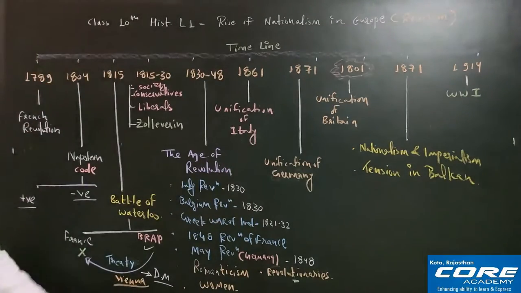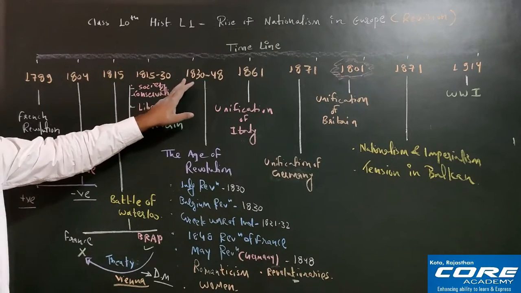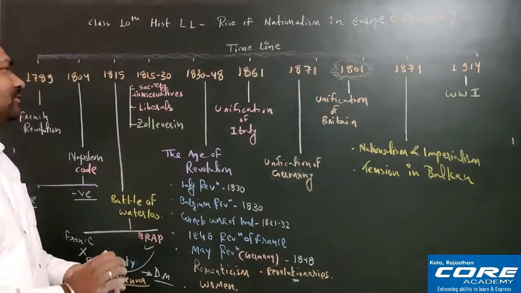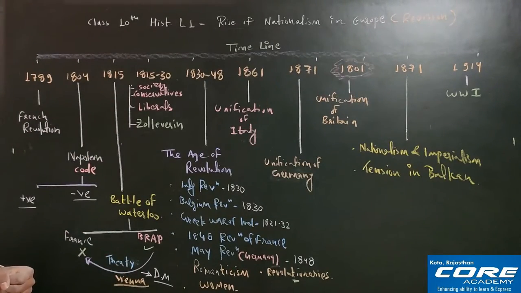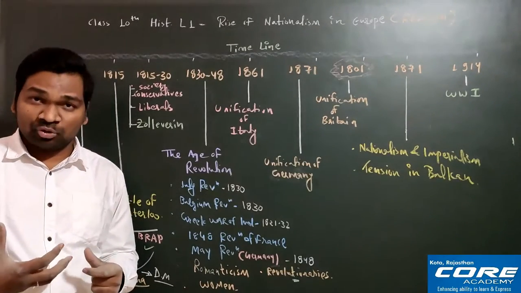Okay, so I hope society is clear to all of you. Once again, aristocrats, peasants and middle class. Fine. Then the next one is conservatives. Conservatives are the people who never want to change. They are the people who always believe that the past has to be respected.